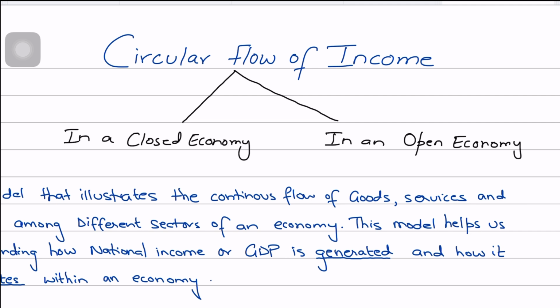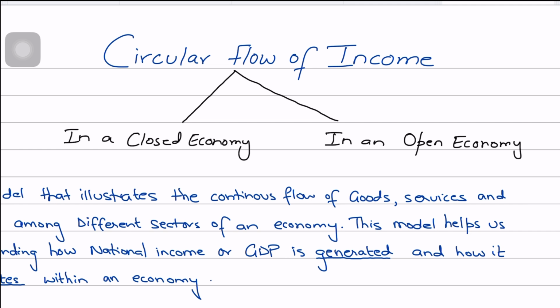However, the open economy is engaging in international trade, that is, it is engaging in imports and exports, affecting domestic economic cycles along with its external economic activities. So that's what an open economy is.